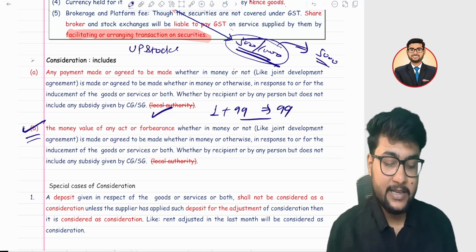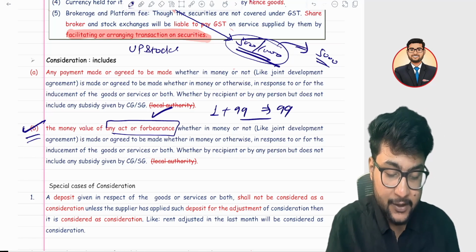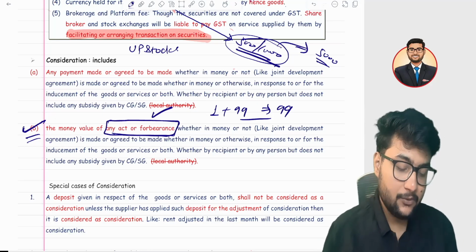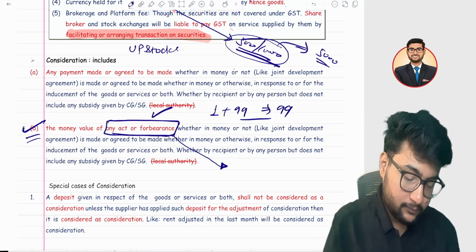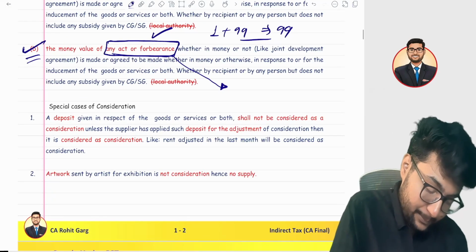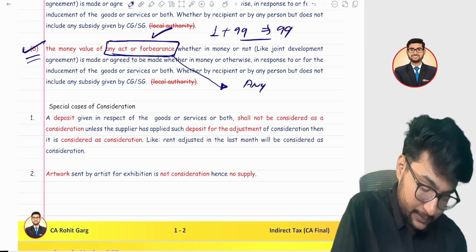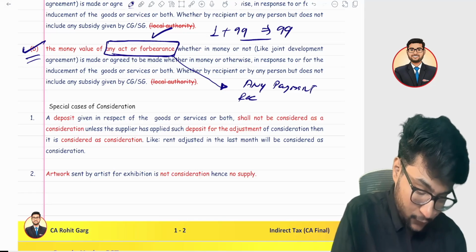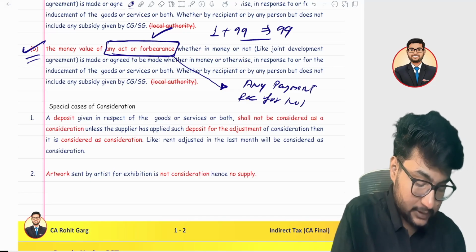In point B, any act of forbearance. So what do I mean by act and forbearance? Forbearance means any payment received for not doing something.